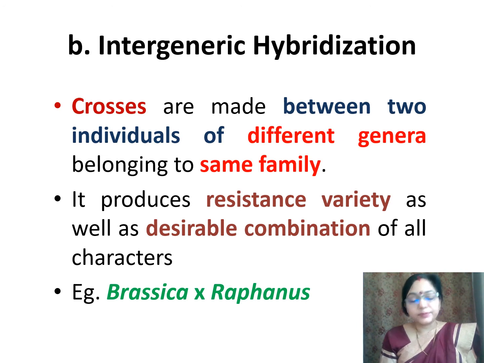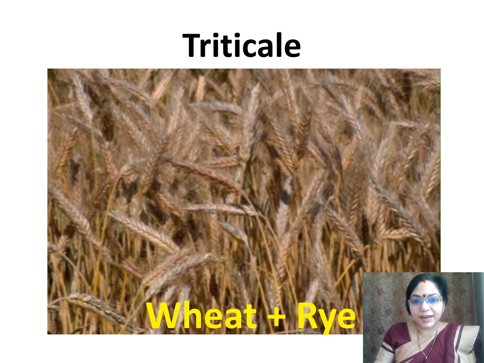Intergeneric hybridization. When crosses are made between two individuals of different genera belonging to the same family, it is called intergeneric hybridization. It produces resistant varieties as well as desirable combinations of all the characters. For example, we have Raphanobrassica. It is crossed between Brassica and Raphanus belonging to the same family Brassicaceae, but these both are of different genera. Another example is Triticale, which is a hybrid between wheat and rye.